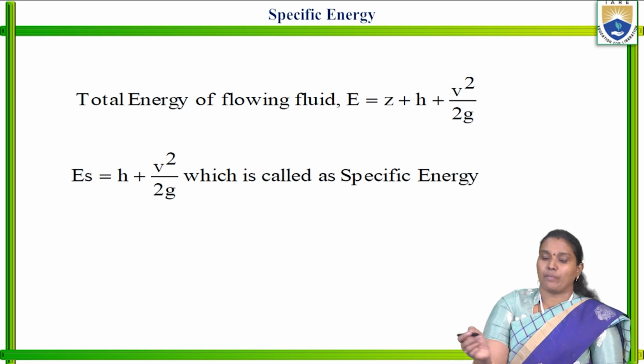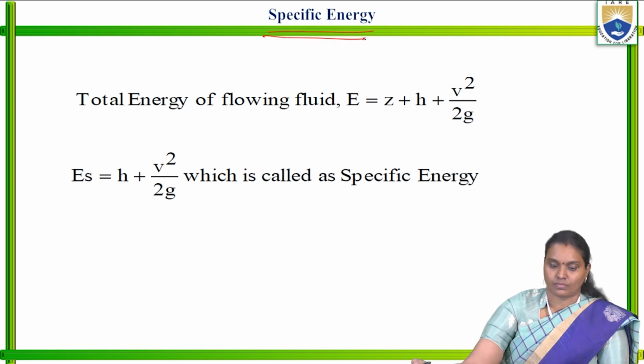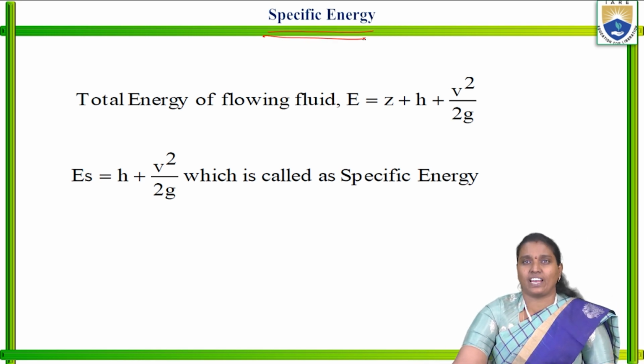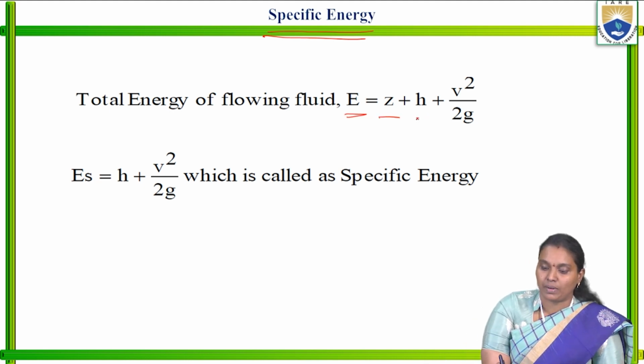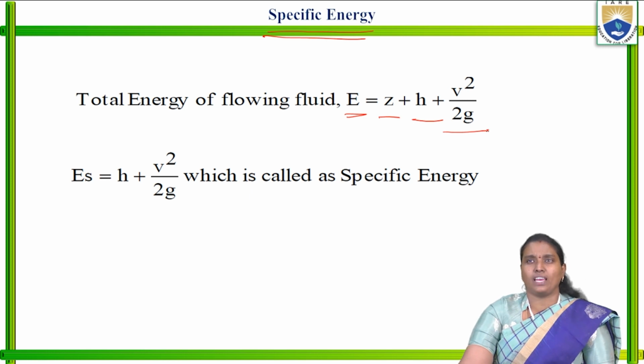Coming to the specific energy, the total energy is equal to Z plus H plus V square by 2g.